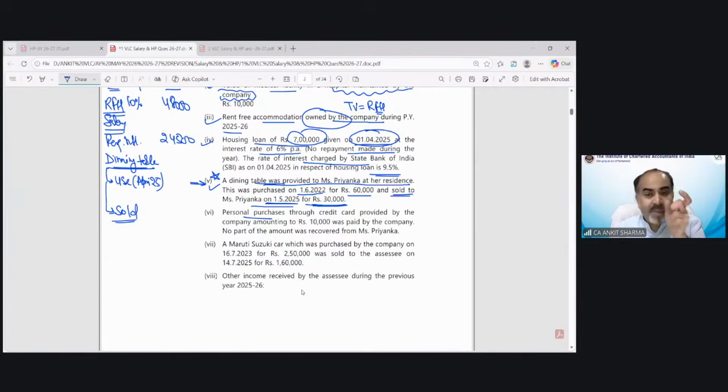So for April 25, she was using the dining table but was not the owner. For that 1 month, the use provision would be applicable, and from 1st May 2025, the SLM or sale provision would be applicable. So how will we solve it? For furniture or a dining table, it is 10% per annum.